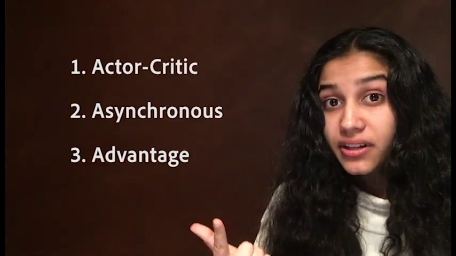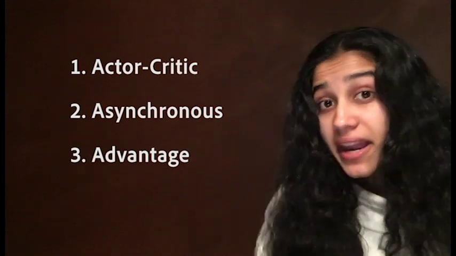I trained my agent using the A3C algorithm, which stands for actor, critic, asynchronous, and advantage. The A3C algorithm utilizes deep convolutional Q learning at its core. So first, we have to understand what exactly that is. Basically, deep convolutional Q learning is Q learning, but with a deep neural network. But what is Q learning?